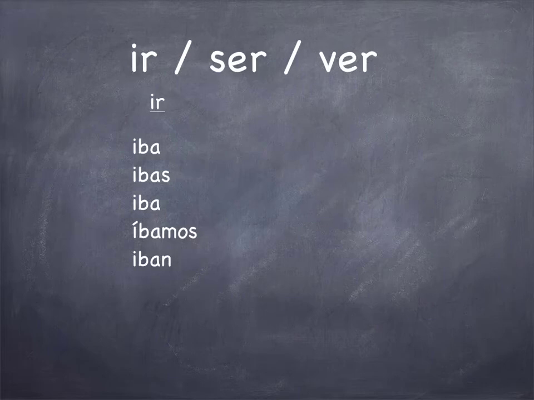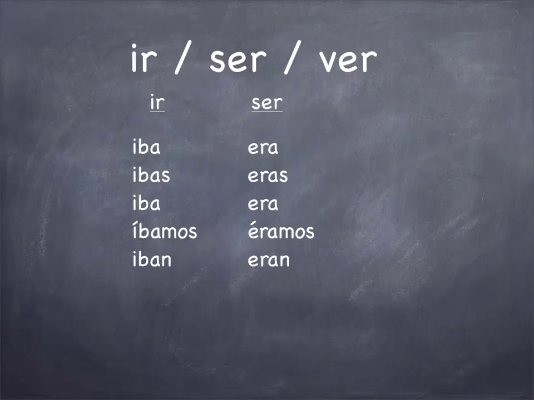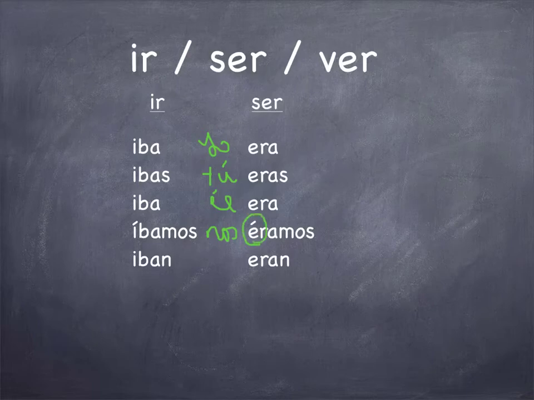Let's take a look at the verb ir. Yo iba, tú ibas, él, ella, usted iba, nosotros íbamos. Notice the accent on the I. Y ellos, ellas, ustedes iban. Ser. Yo era, tú eras, él, ella, usted era, nosotros éramos, again, notice the accent, ellos, ellas, ustedes eran.